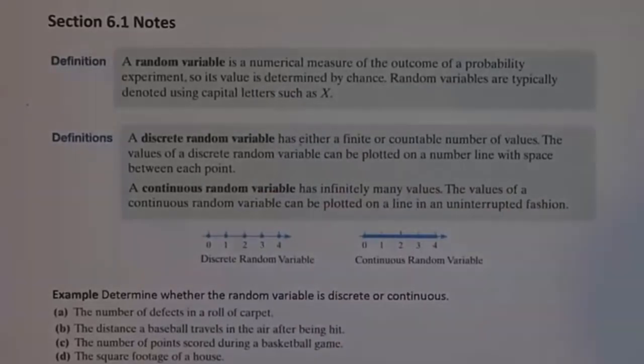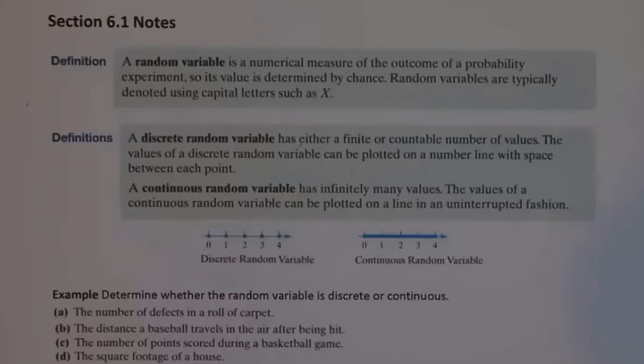Before, we talked about things like if you put your hand in a bag of M&Ms and draw out an M&M, what's the probability it's yellow? Well, that's not exactly a random variable because yellow is not numeric. But if I put my hand in a bag of M&Ms and draw out 3 M&Ms and I want to know how many of the 3 are yellow, then the number of yellow M&Ms could be 0, 1, 2, or all 3.